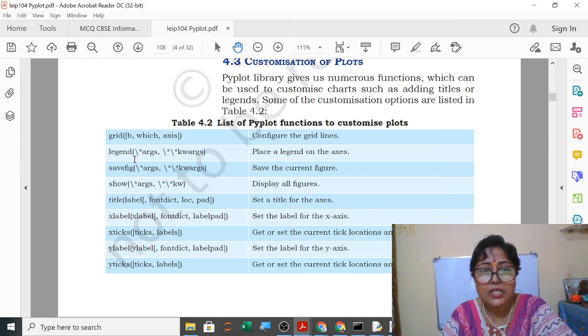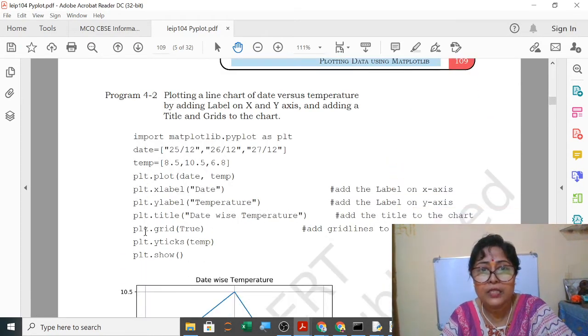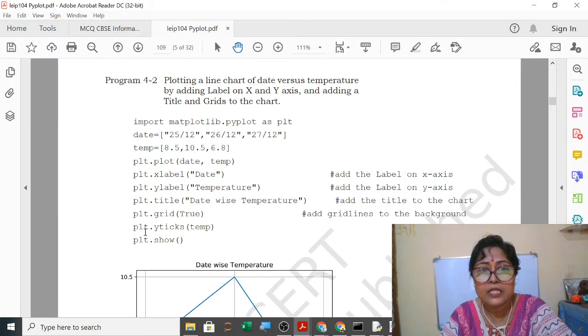I will use legend, if multiple graphs are there, it will show. Savefig I will use to save the figure. Show you have already used to show the graph. Title I will use, xlabel, xticks, ylabel, yticks. So I will show you one by one now. I will plot it and I will show you all these things.